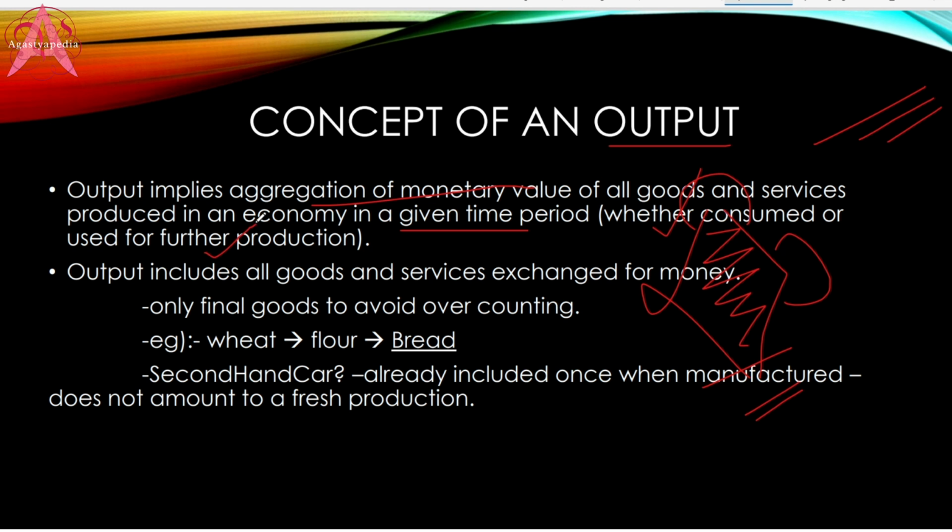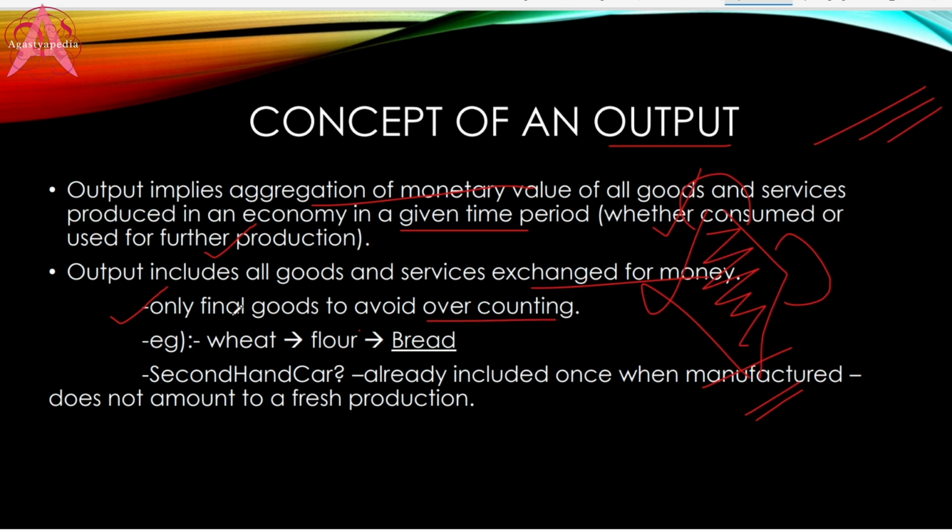Let's say you are a farmer. You have produced 10 units of wheat. So you are taking 1 unit of wheat to your home for your self consumption, and you are taking the remaining 9 units of wheat to the market for sale. But while calculating the output, you are going to consider all the 10 units of wheat you have produced. Output includes all the goods and services exchanged for money. Always remember, we consider only final goods in order to avoid overcounting.